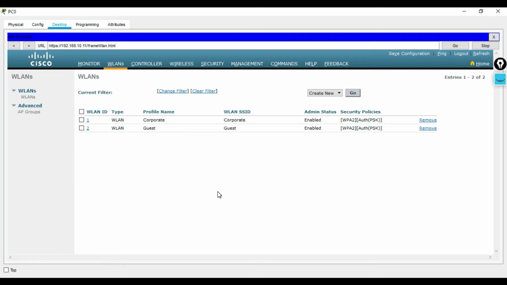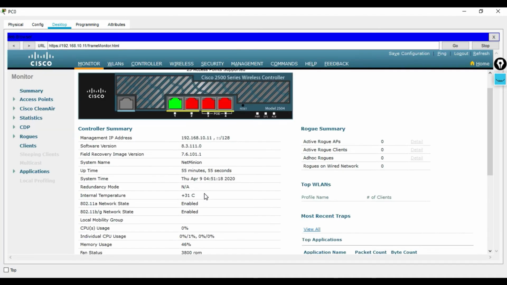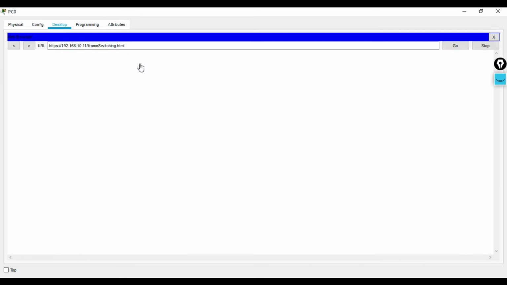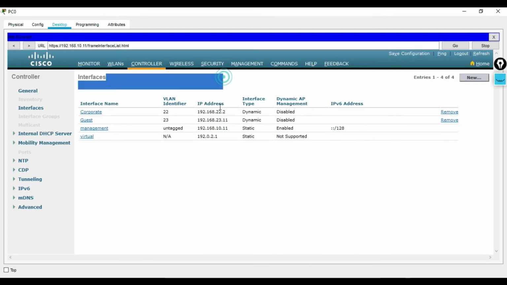This WLAN property from the WLC will be pushed to all the APs which are associated with it. If you go to the controller and click over the interface, you can see how to define the IP address, the VLAN number, each and everything over here.